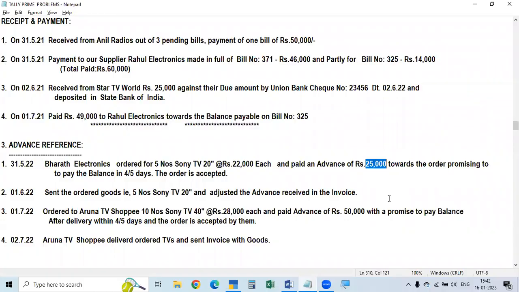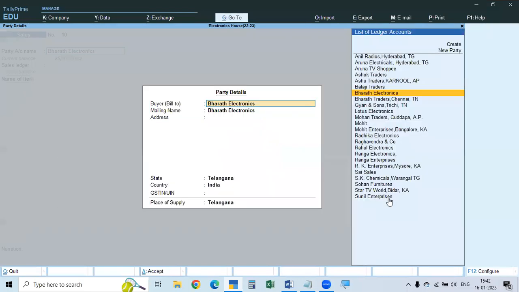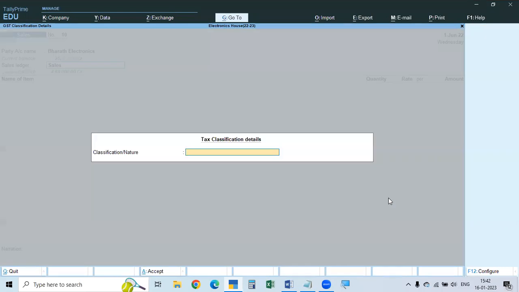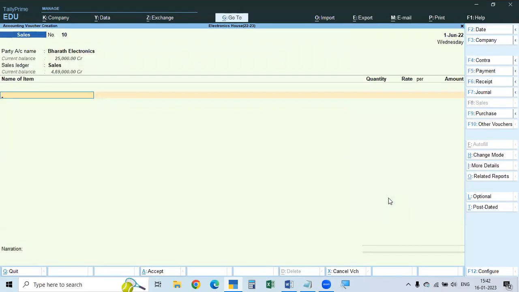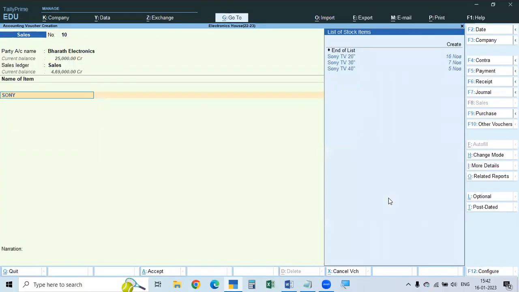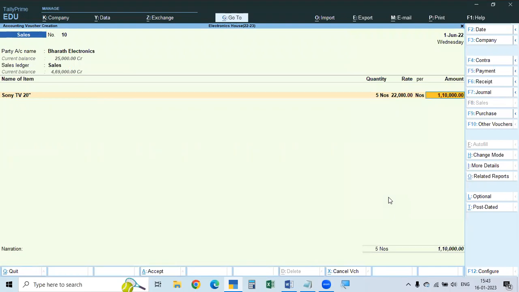Now, what is the party name? Bharat Electronics, already there. Control A, and the sales ledger will be sales. Now what did you sell? Sony TV 20 inches, 5 numbers. Each one is 22,000 rupees, total 1,10,000. Okay, completed. Now that is the total amount.